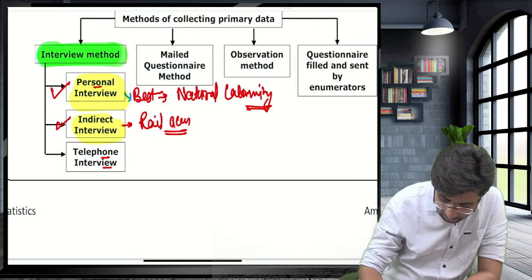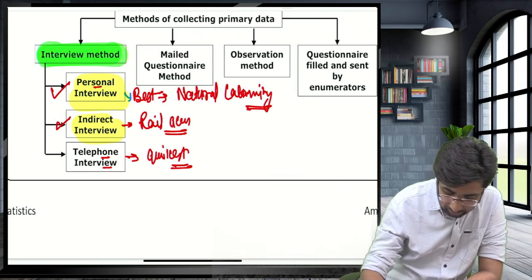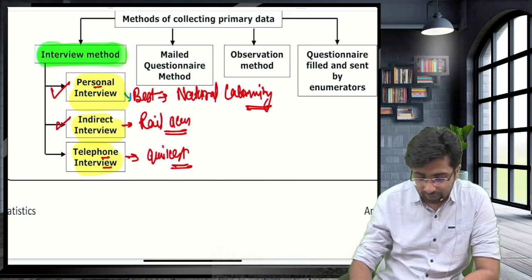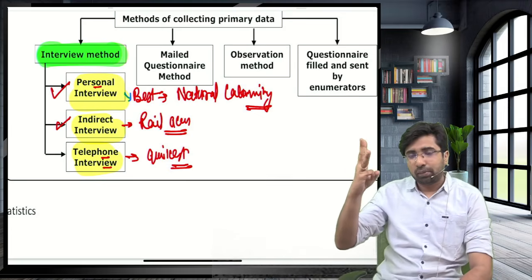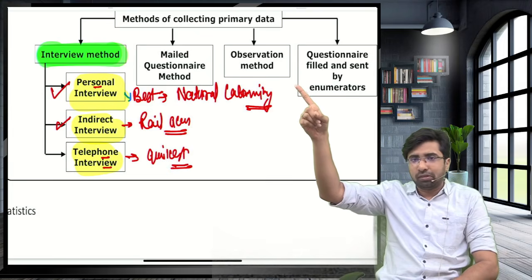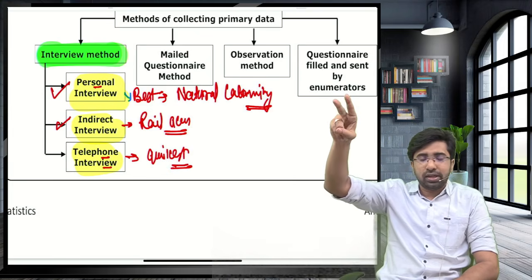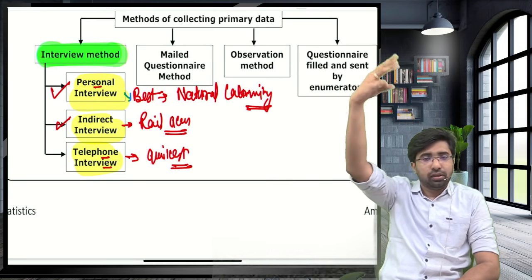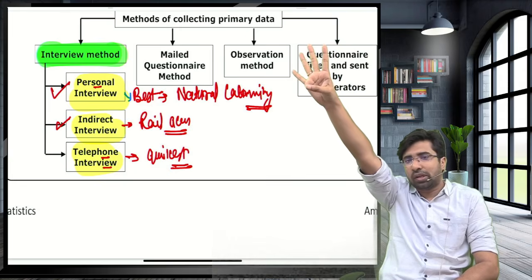Guys, when you want the quickest interview, in that case, the telephonic interview is preferred. So guys, first method, interview method, 3 methods. First one, in case of natural calamity, go for the personal site visit, personal interview. Second, guys, indirect, in case of rail accident, an emotional issue. Third case, guys, telephonic, when you want the quickest information.